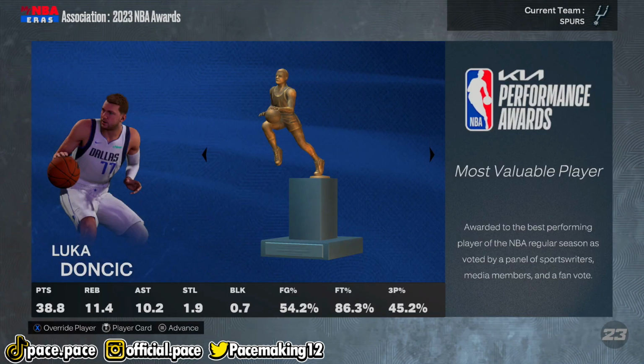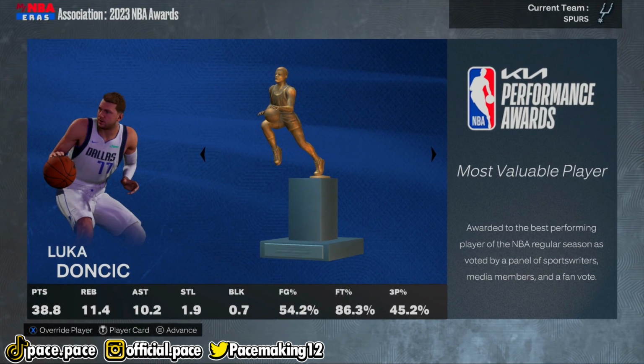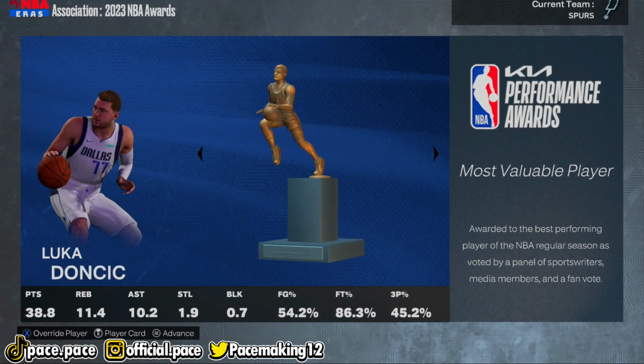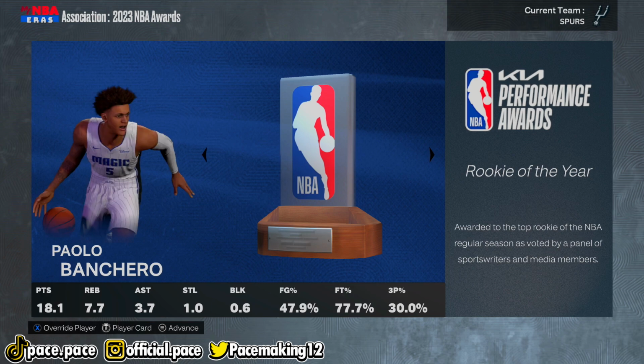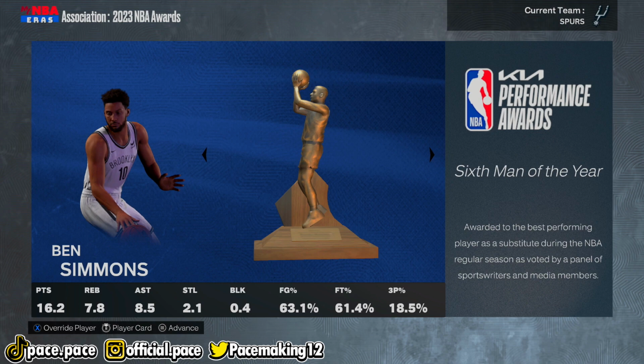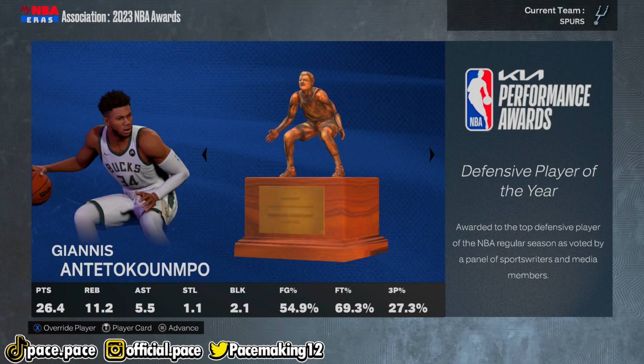And well, in our very first season of simulating Keldon Johnson's career, Luka Doncic ended up winning the MVP award. He averaged nearly a 40-point triple-double, which we've already acknowledged in previous videos how this is insane and absolutely ridiculous. But we're just gonna move on with our lives because, you know, Luka's that guy. We all know that. But yeah, Paolo Banchero, he also ended up winning Rookie of the Year. He averaged 18.7 rebounds, 3 assists. We don't care about that. Ben Simmons, 6th Man. Giannis, DPOY, you know, the usual.